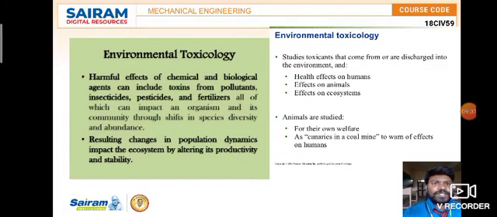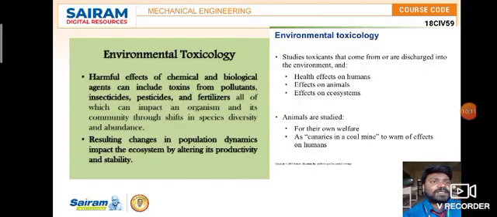The harmful effects of chemical and biological agents can include toxins from pollutants, insecticides, pesticides, and fertilizers, all of which can impact an organism and its community through shifts in species diversity and abundance. Resulting changes in population dynamics impact the ecosystem by altering its productivity and stability. What are the areas it affects? It affects human health, animals, and ecosystems. Animals are studied for their own sake, and as canaries in a coal mine to warn of effects on humans.